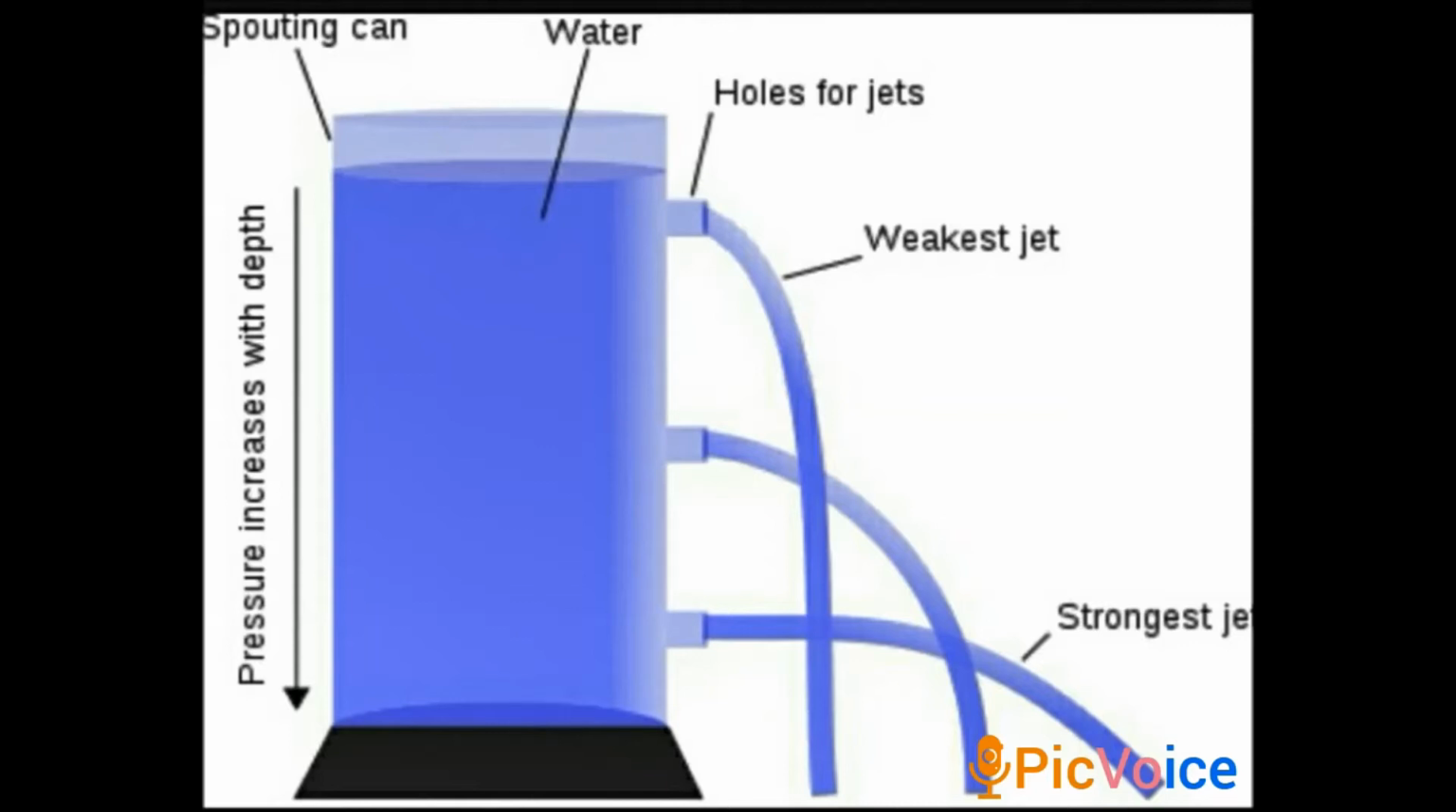There are various properties of liquid pressure. A liquid exerts equal pressure at the same depth. A liquid exerts pressure on the walls of the container. Liquid pressure depends upon the density of the liquid. From the formula P equals dgh, it is clear that the pressure of the liquid depends upon the depth and the density of the liquid.